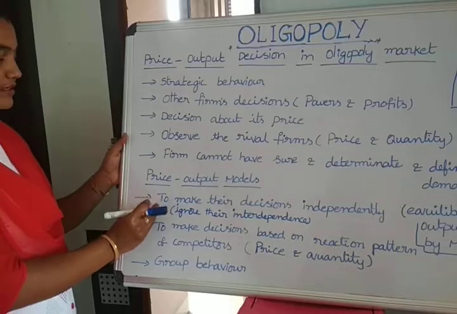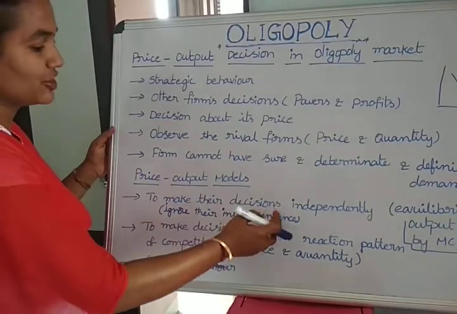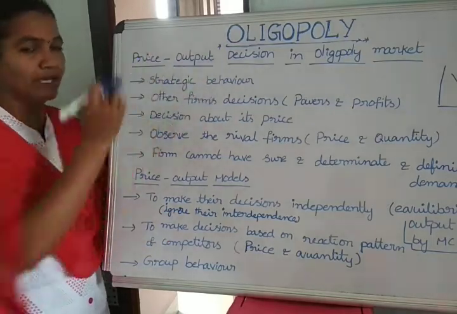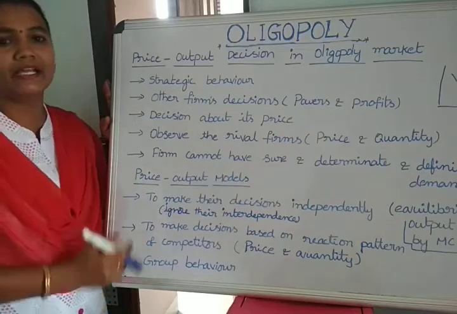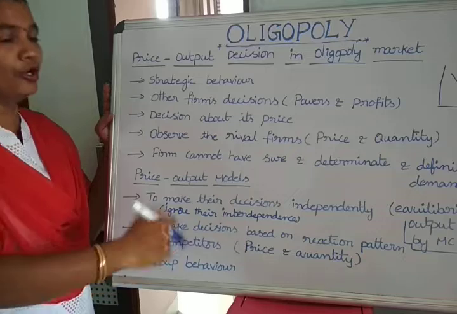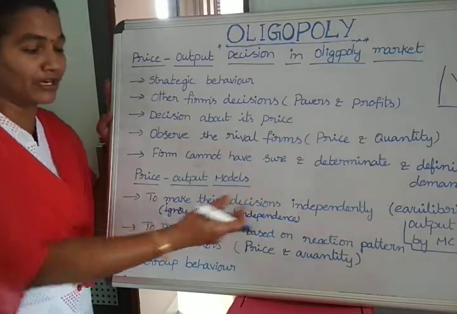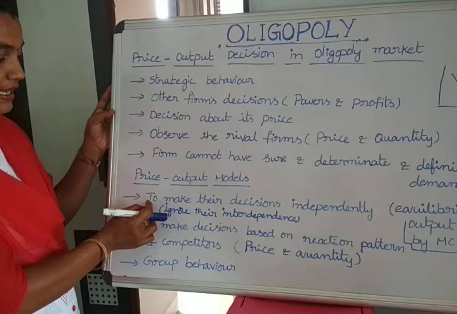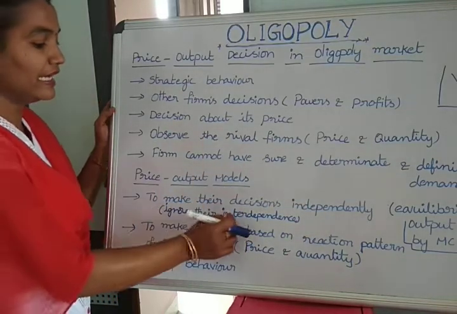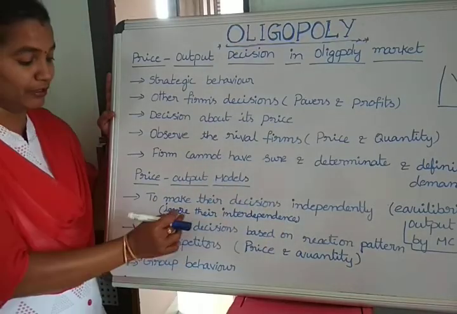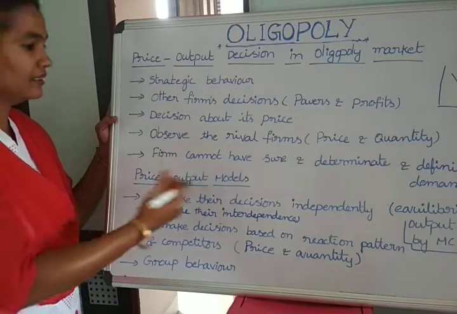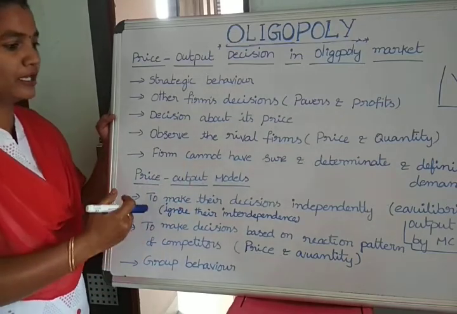The first method is to make their decisions independently. Each and every firm under the oligopoly market does not depend on any other rival firm. They take decisions on their own, so we can call it making decisions independently, ignoring their interdependence on other firms. Then they take price and output decisions and reach the equilibrium output.